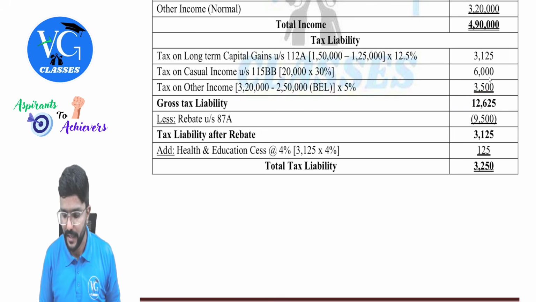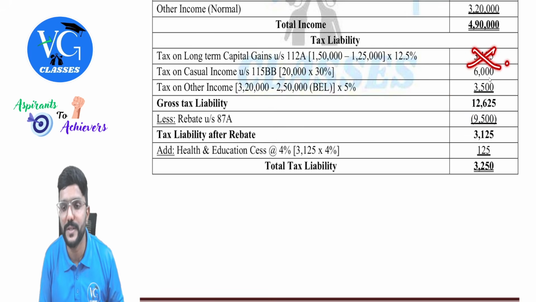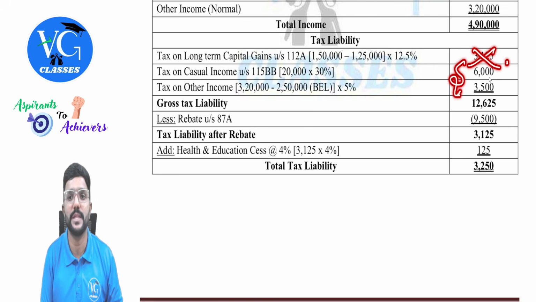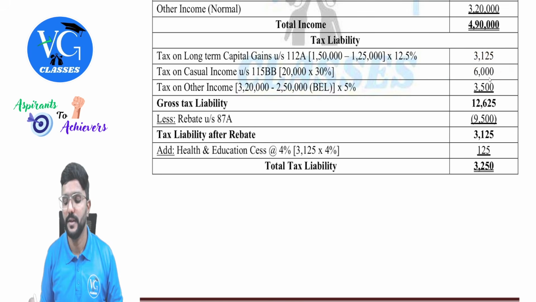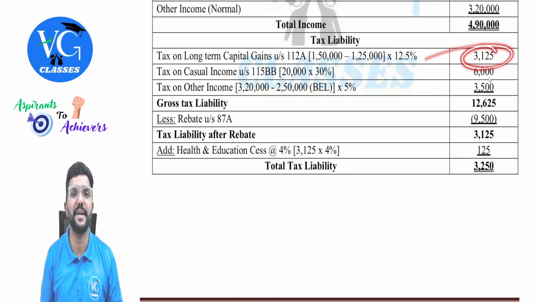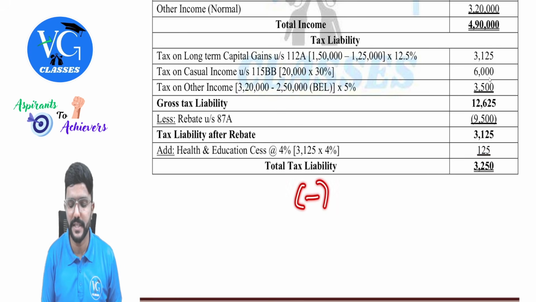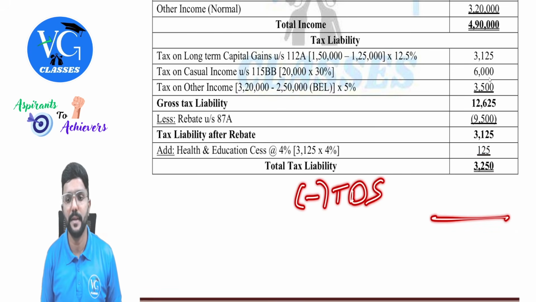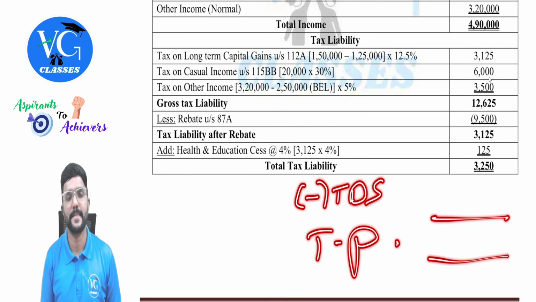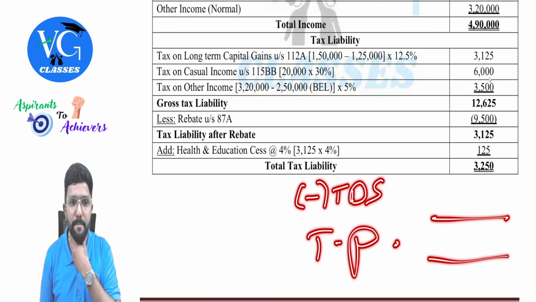Now, what is the rebate? Can you claim the full amount as rebate? No. There is no rebate available against 3,125, guys. Remaining, can you claim? Yes. How much is that? 9,500. A rebate of 9,500 is available. Remaining, which is nothing but tax under section 112A, he has to pay plus 4% health and education cess. So the total tax liability comes to 3,250. Even here, if there is any TDS credit available, please deduct it. The remaining would be the tax payable, guys.